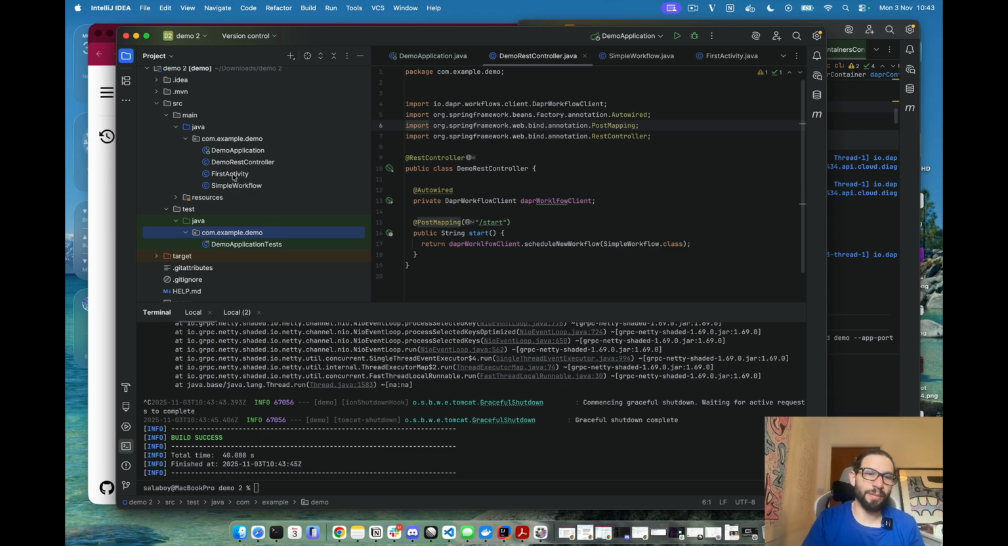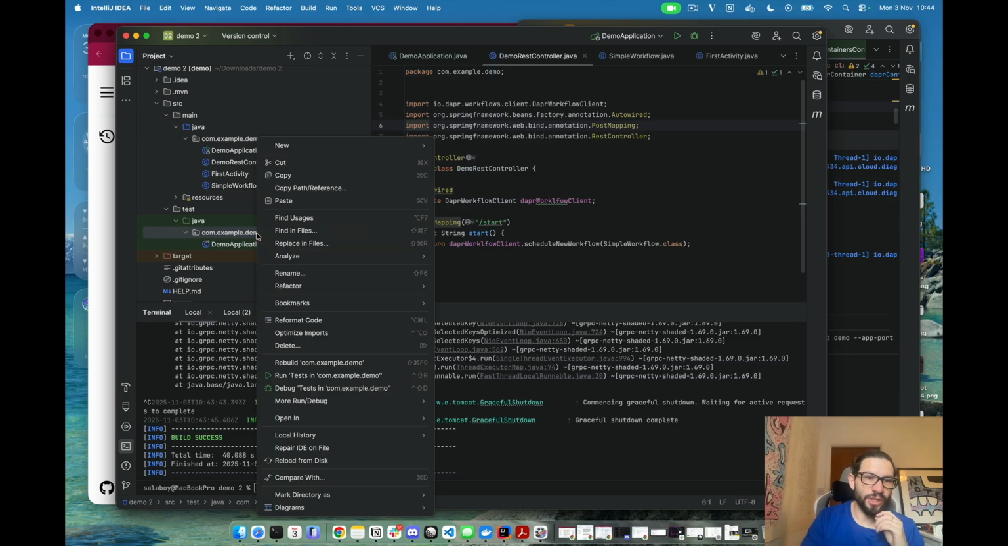So we will start the same application, but with some test configurations for running local testing, like integration testing locally, or for development purposes, like starting the application on your laptop and running it and then just interacting with Dapr Workflows. So in order to do that, we need to do two things.